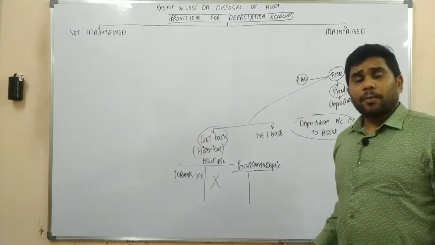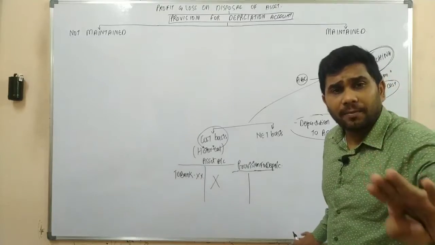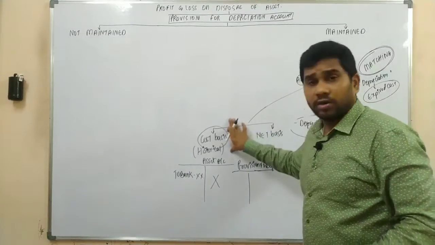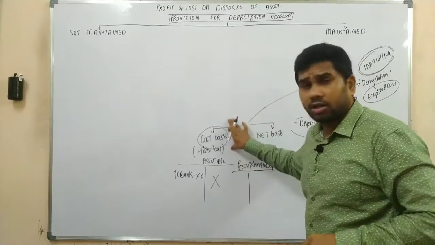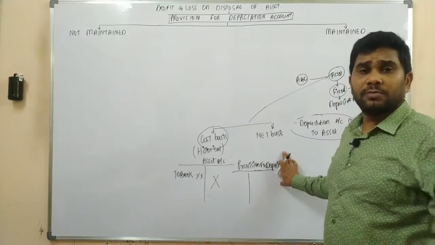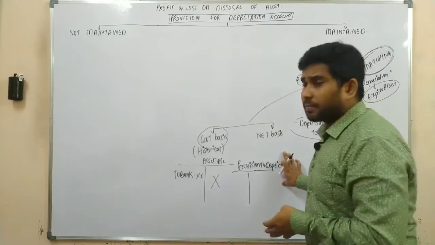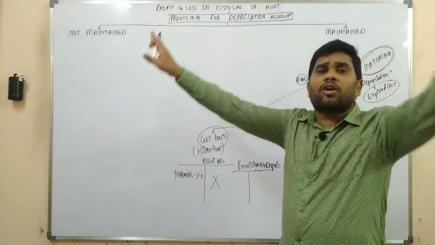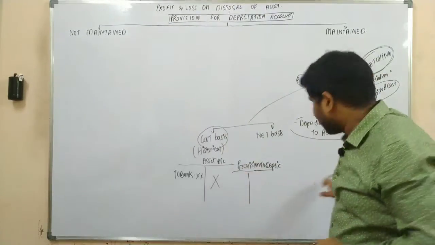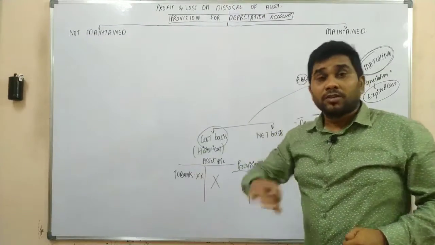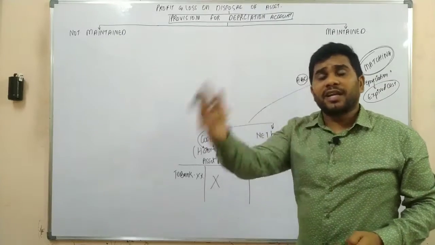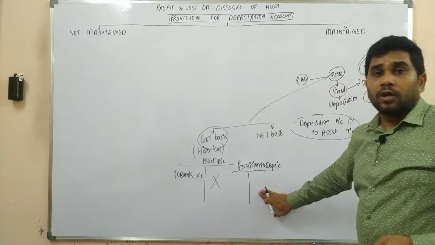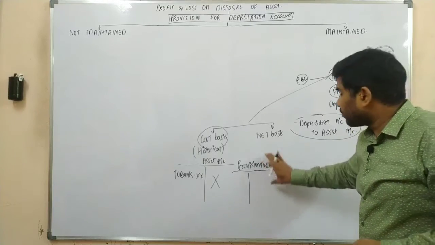Sir, why are we preparing the provision for depreciation account? The logic behind it is that when the company wants to follow the cost basis, the provision for depreciation account is prepared. When the company wants to maintain the assets at original cost only, they are not transferring the depreciation to the asset account. Instead of crediting the depreciation on the asset account, we are transferring it to a separate account, that is your provision for depreciation account.